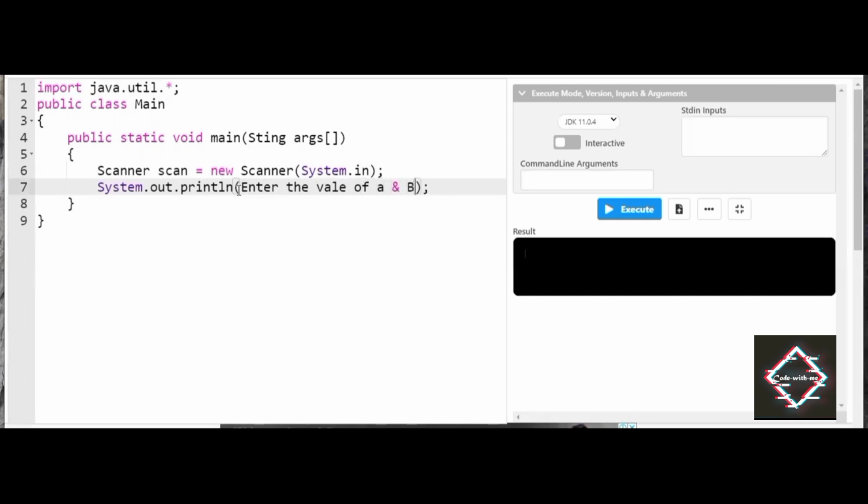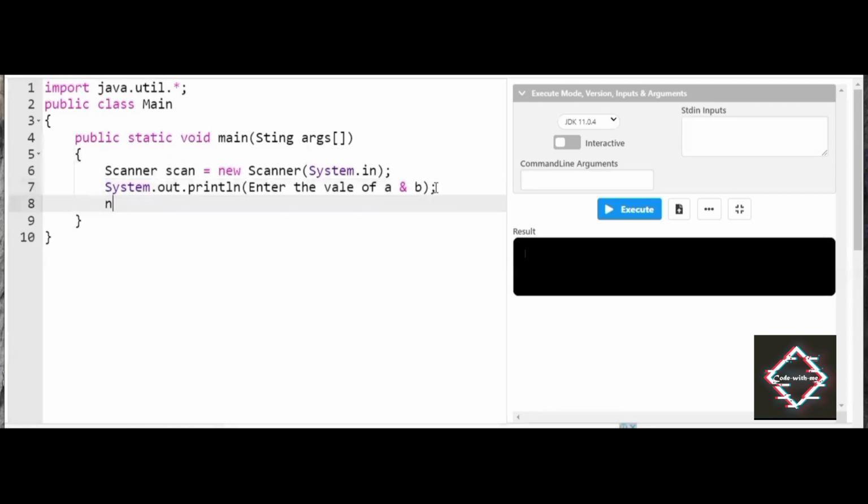I'll be creating two integers. a is equal to scan.nextInt, and the same for b. I made use of two variables to accept the input from the user. And I'll create another variable c, which is the value of a plus b.